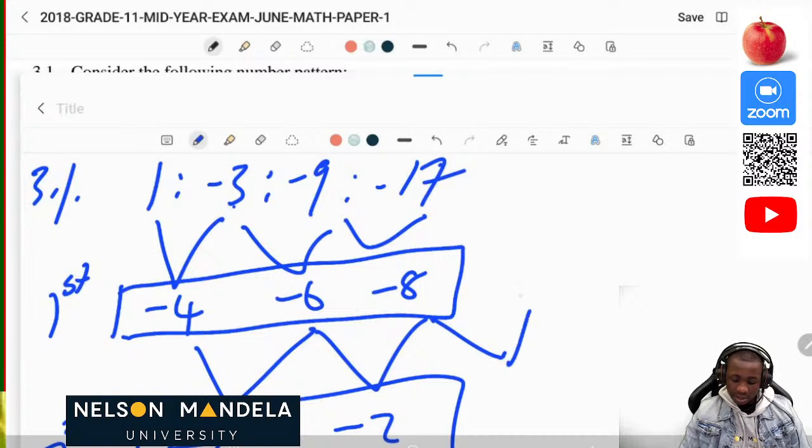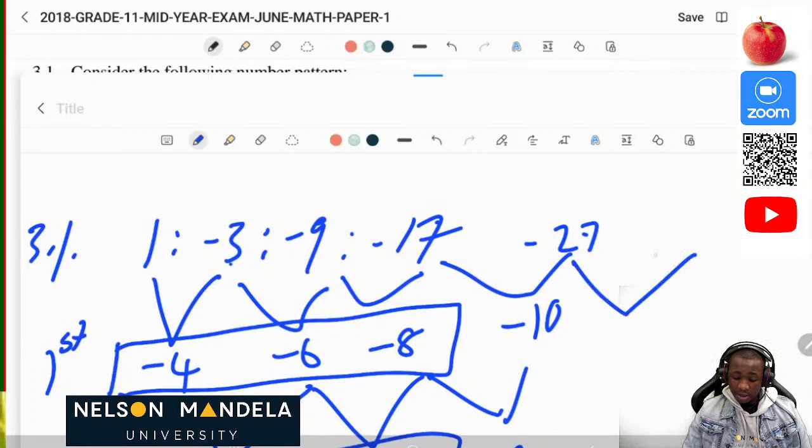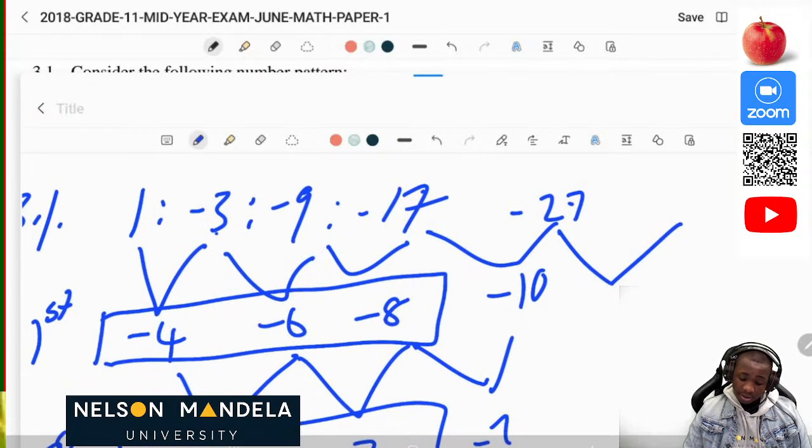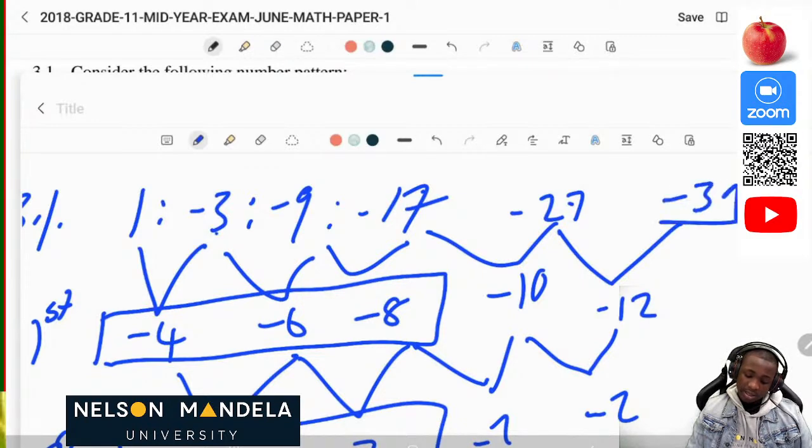So negative 2 is here as well. Negative 8 plus negative 2 is negative 10. So negative 17 plus negative 10 will be negative 27. Then we do the same thing again. Negative 10 plus negative 2 is negative 12. Negative 27 plus negative 12, that will be negative 39.